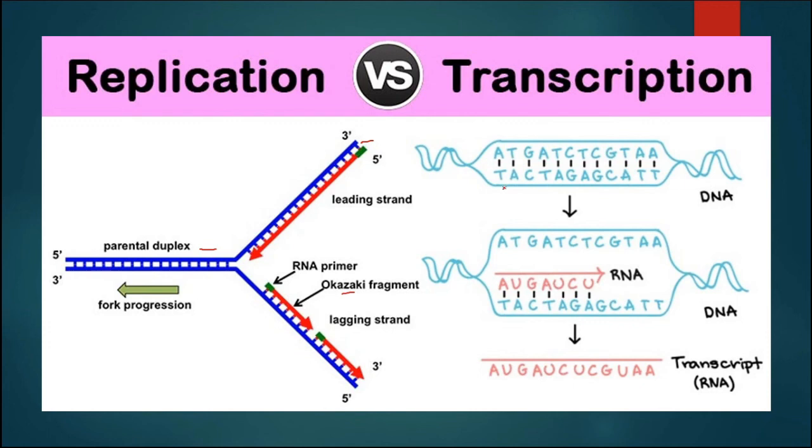Then whatever information came on the RNA from DNA will be translated into the amino acids of the polypeptide chain. So replication is the formation of two DNA from the parental DNA, whereas in transcription RNA is formed from the DNA.